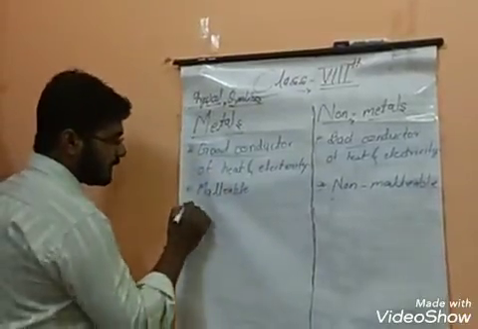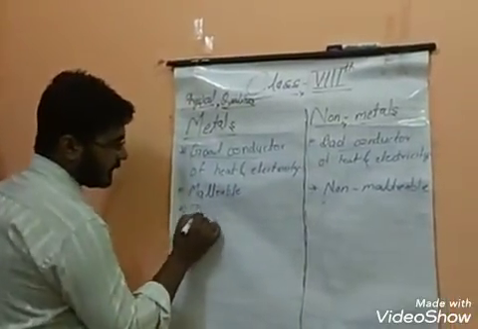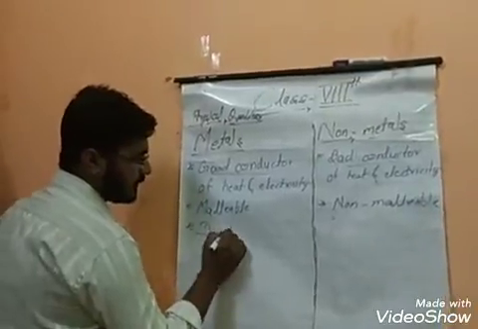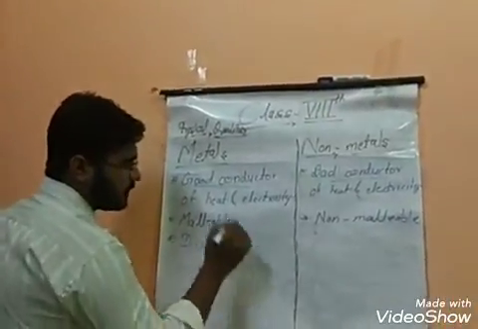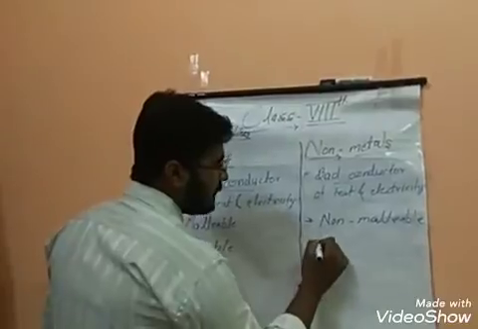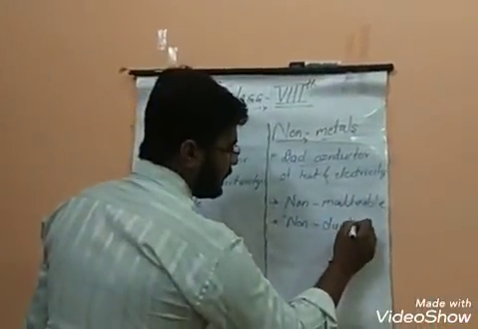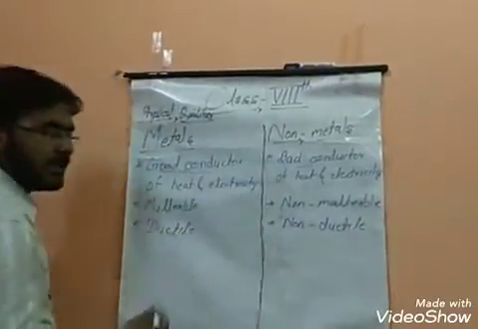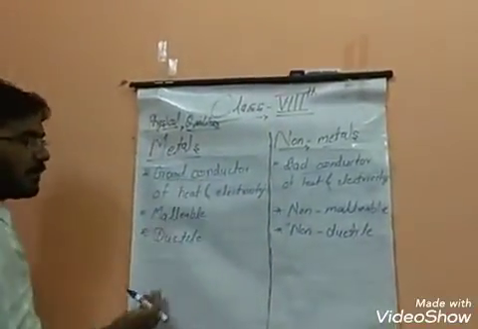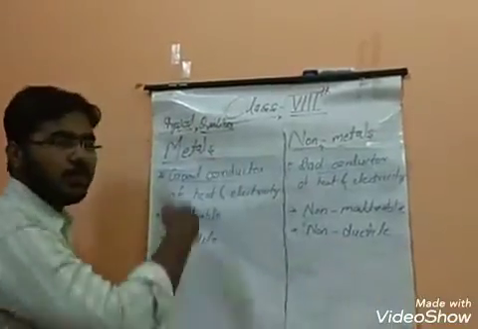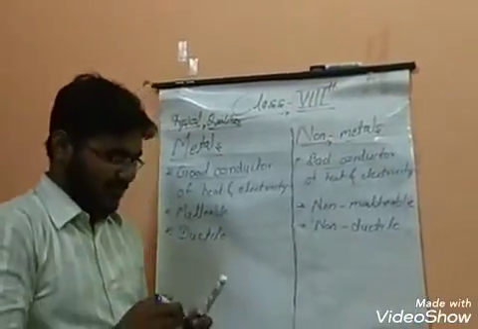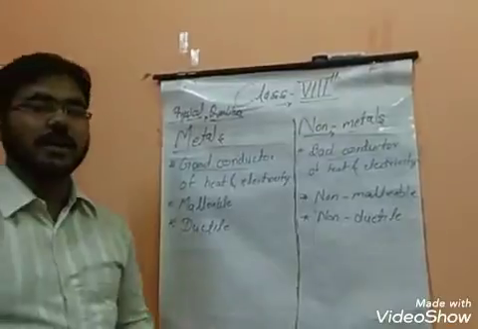Malleable, non-malleable, then after that, ductile. If it is ductile, it will be non-ductile. Now I hope you understand the difference between them. If it is yes, it will be no. If it is true, it will be false. Okay? So, ductile and non-ductile.